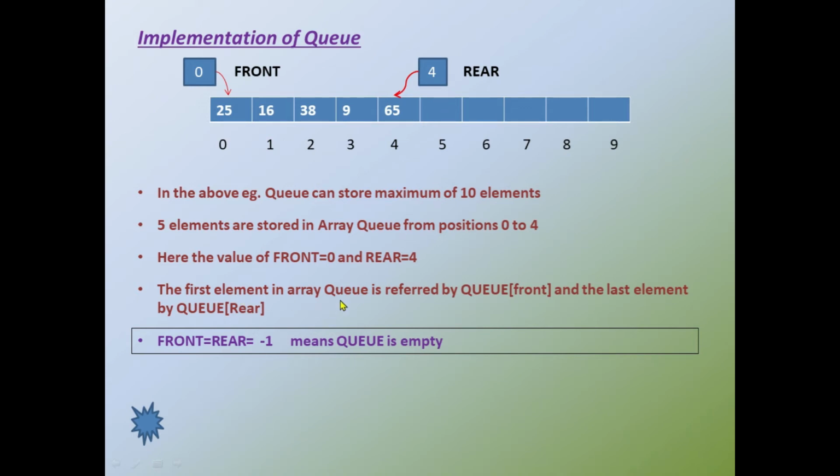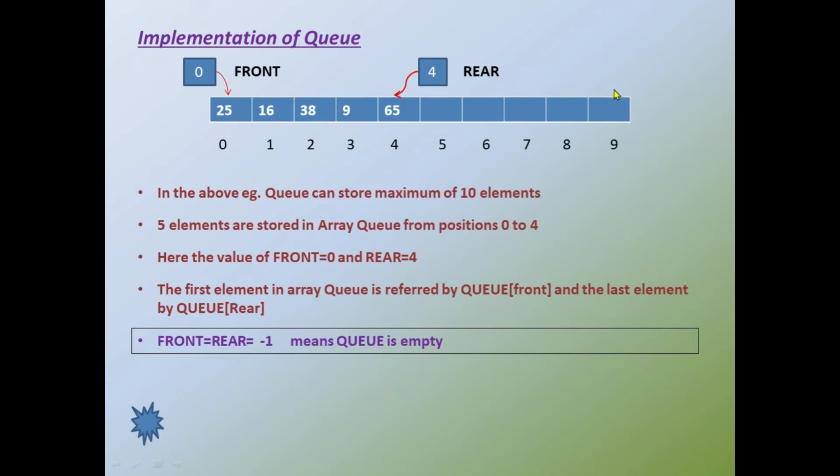The first element in the queue is referred to as queue of front. So the first element is queue of front, that means queue of 0, that means 25. And the last element in the queue is queue of rear, that means queue of 4. Queue of 4 is 65. Clear? Now, there is one special case in which the queue is empty.